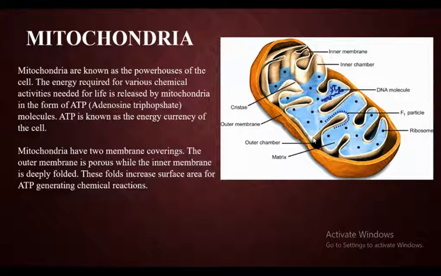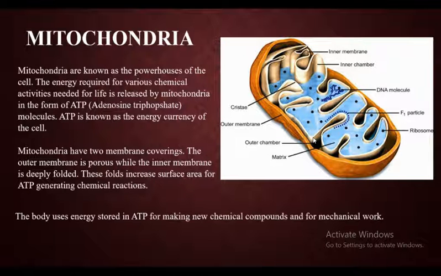So once again regarding membranes. Mitochondria has two membranes, the outer membrane and the inner membrane. The outer membrane is simple and has so many pores, whereas the inner membrane has deep foldings, and the foldings are the site for the generation of ATP. Next, the body uses energy stored in ATP for making new chemical compounds and for mechanical works.